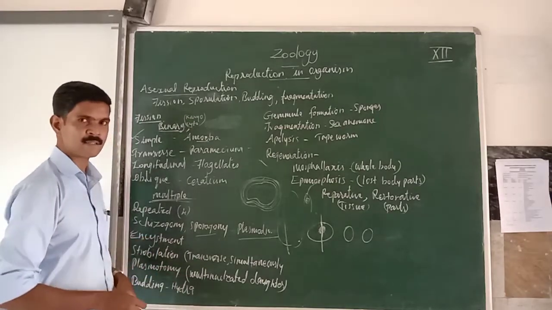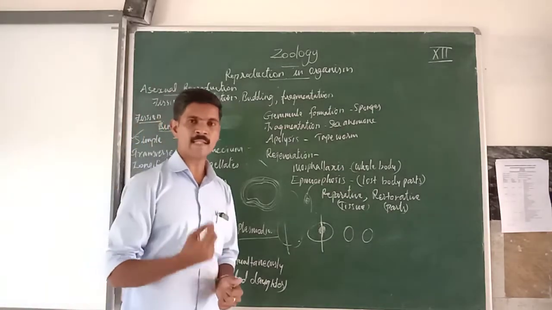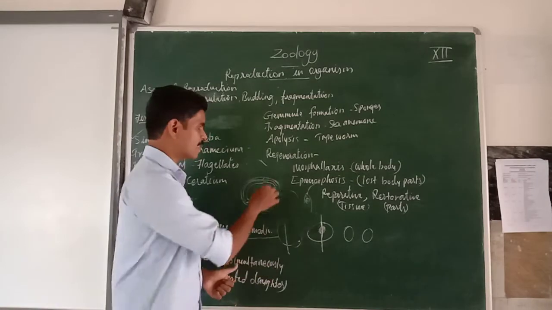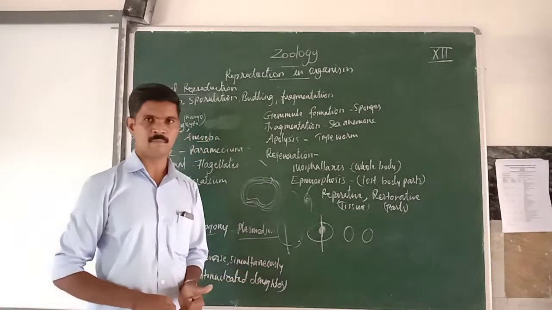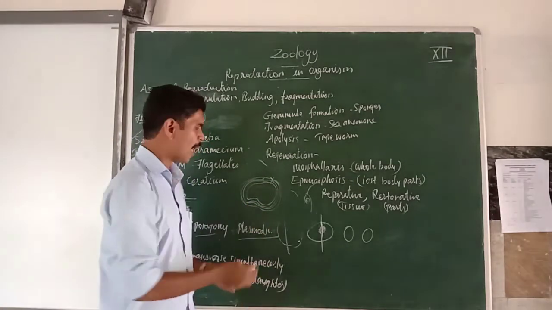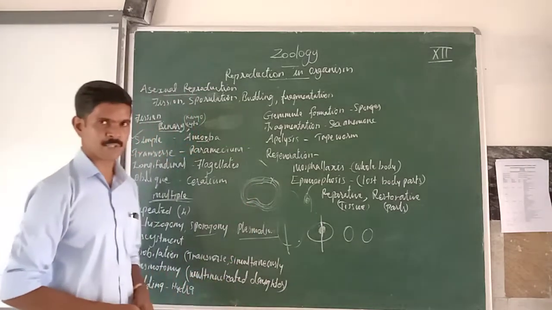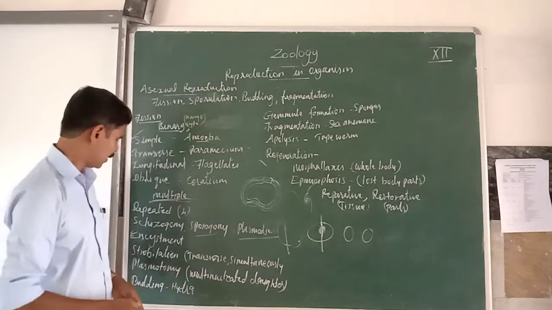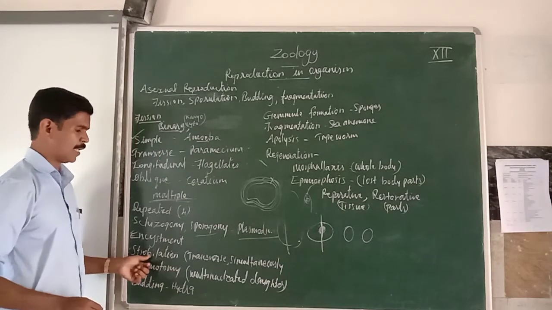This structure in nature is called encystment. When the conditions are favorable, this cyst wall is broken down and new amoebas are produced. Understand? Then next we could see strobilation.